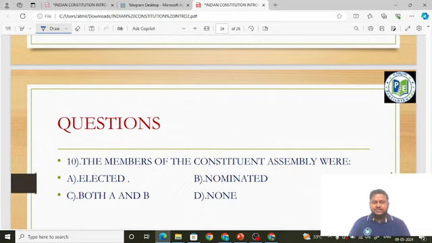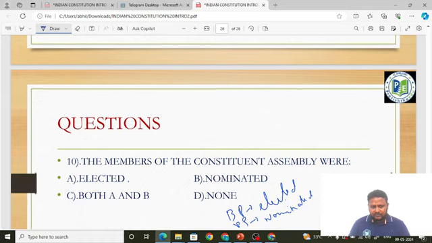Okay, the Cripps Mission itself said, you have read the point in the proposal. In one of the points it said, even the Cabinet Mission said the same thing. From the British provinces, people should be elected. From the princely states, they should be nominated by the kings. So it is both elected and nominated. So what is the answer, friends? The answer is both A and B. Understood, friends? From the British provinces, it is to be elected. From the princely states, it is to be nominated.